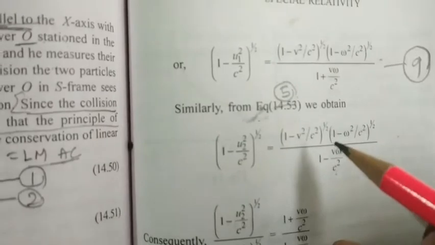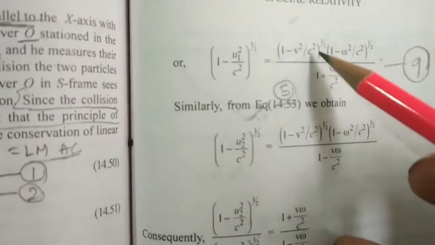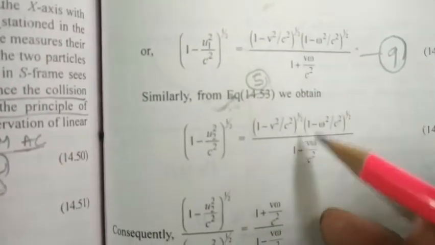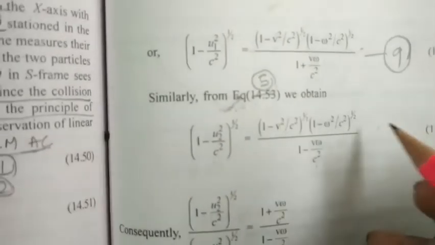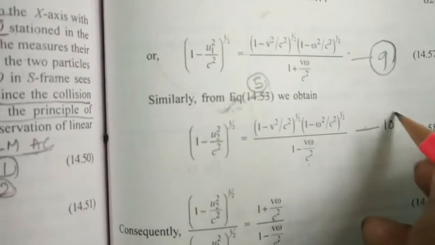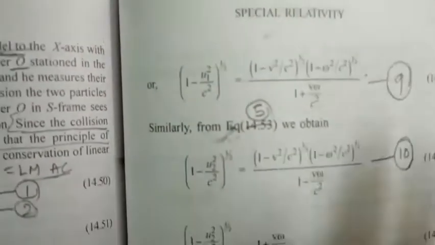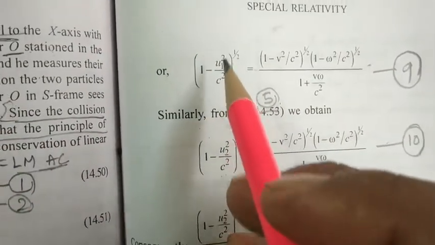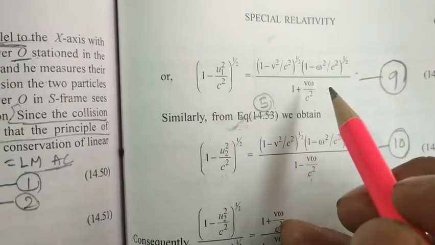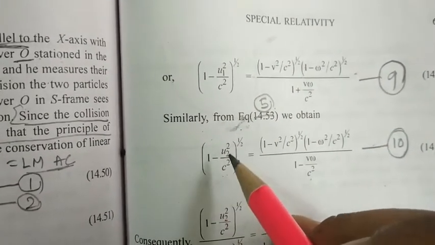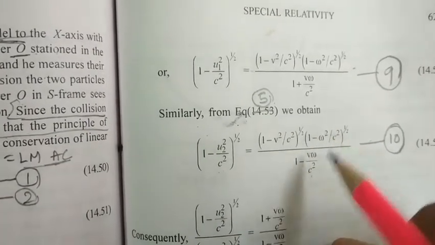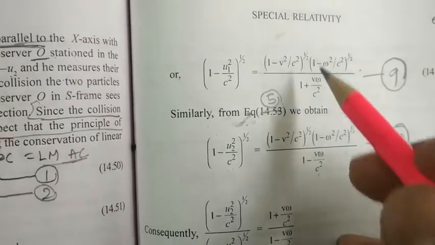Here you can see this equation and this equation are very similar, but here it is 1 plus v omega by c square, and here 1 minus v omega by c square. This is the only difference. This is your equation number 10. Here we found 1 minus u1 square by c square root is this much, equation number 9. 1 minus u2 square by c square root is this much. Now we have to divide these two equations.